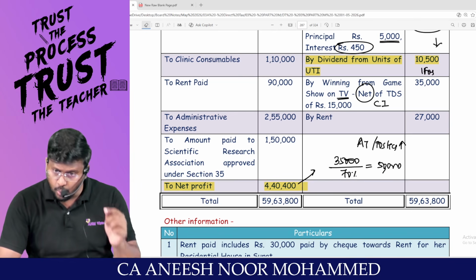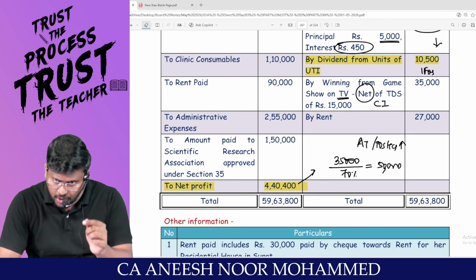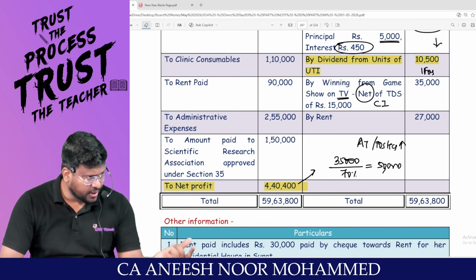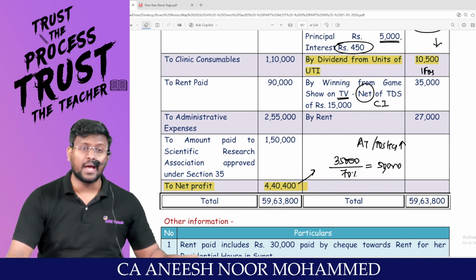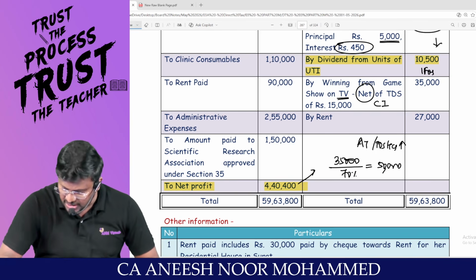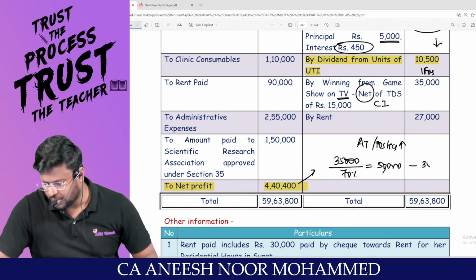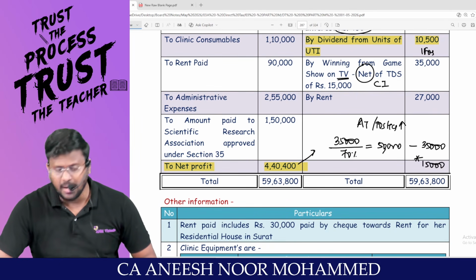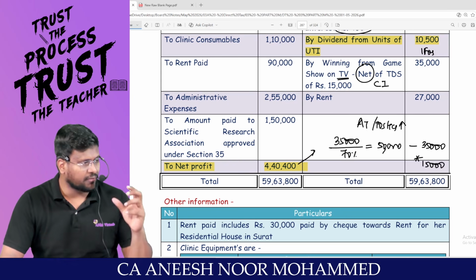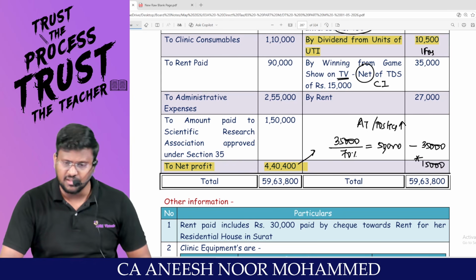So we should remove only 35,000 from PGBP, but under the head IFOS, you should include 50,000. And finally, after you calculate the tax payable, this 15,000, which is 50,000 minus 35,000, can be claimed as credit, because whatever TDS has been deducted can be claimed as credit.